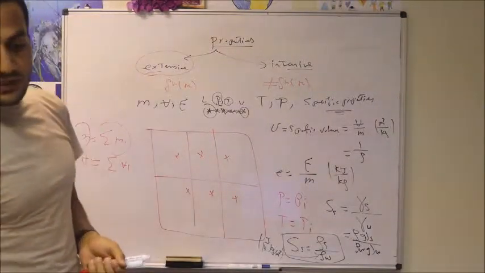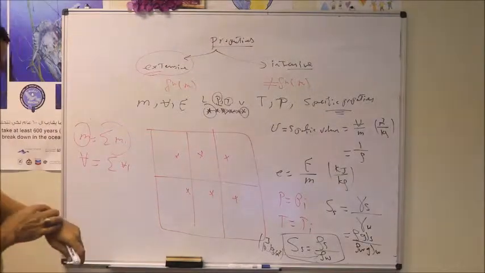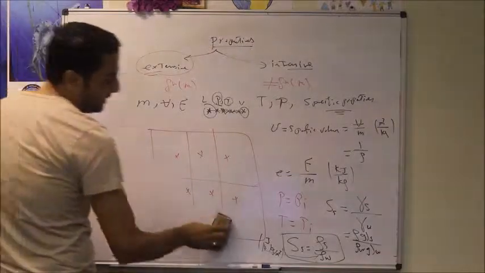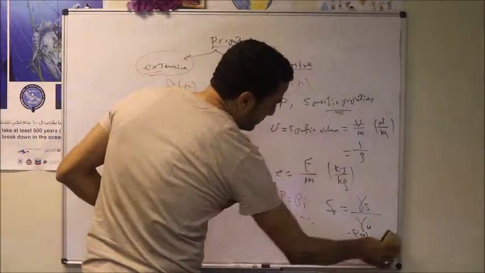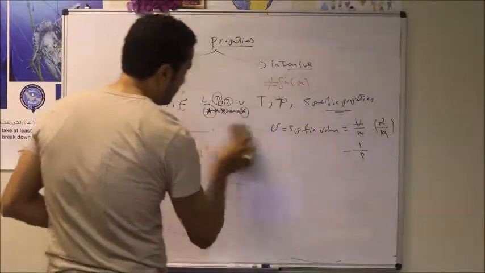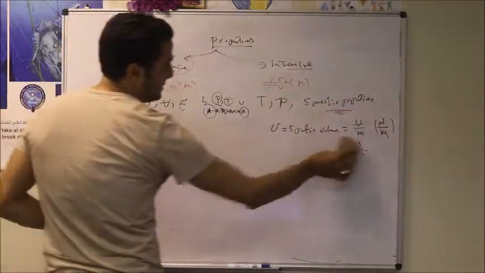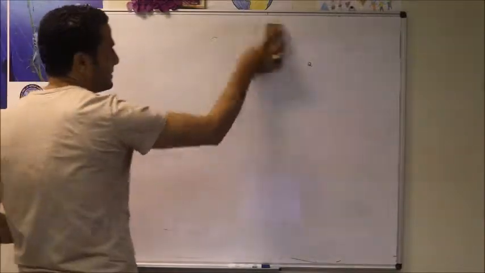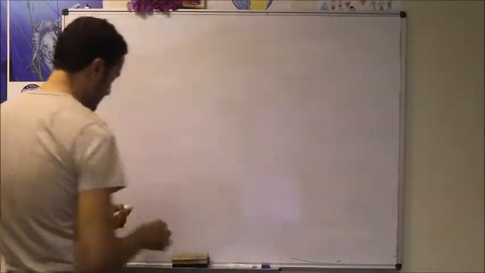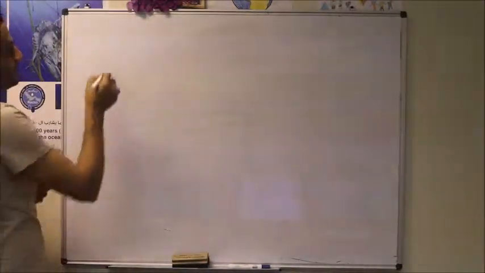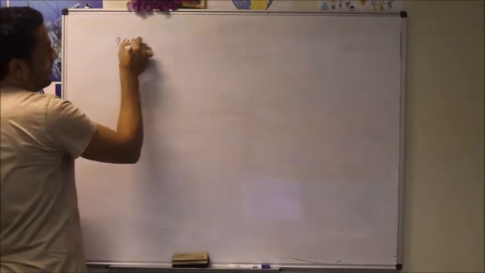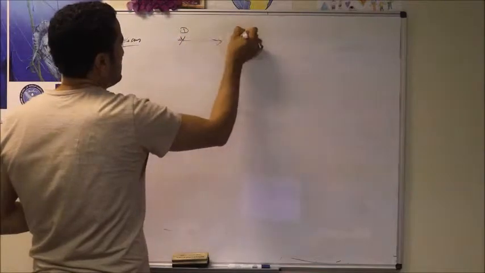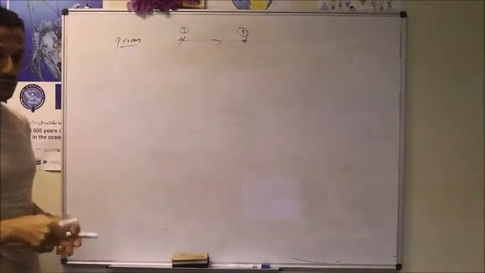Let's move to the next slide and define the differences between cycle and process, and let's also introduce different types of processes. A process is defined as a change from one initial equilibrium state, the first state, to a final state.